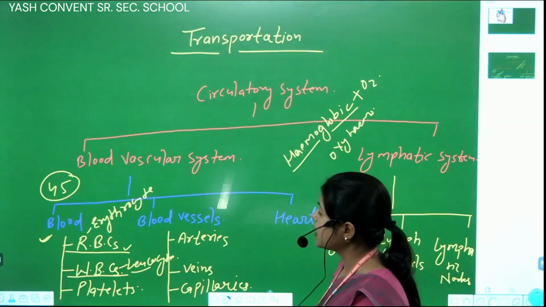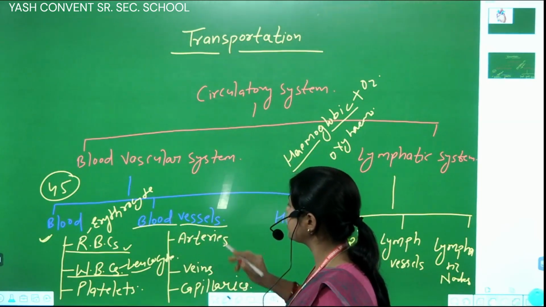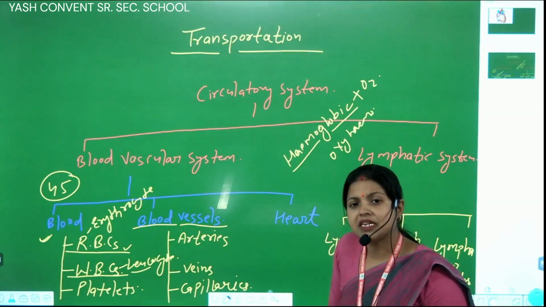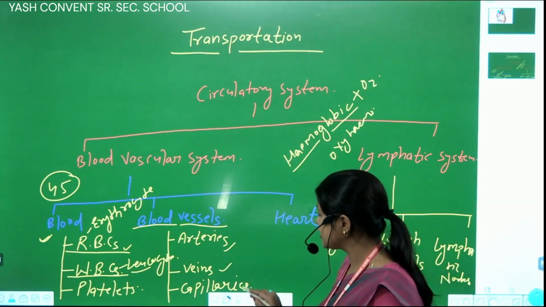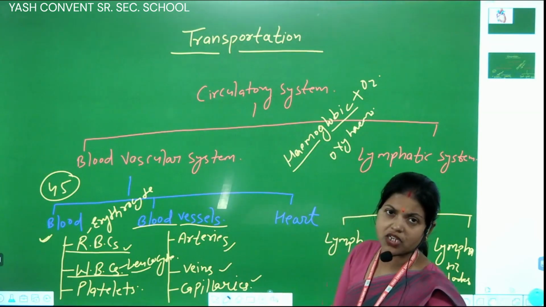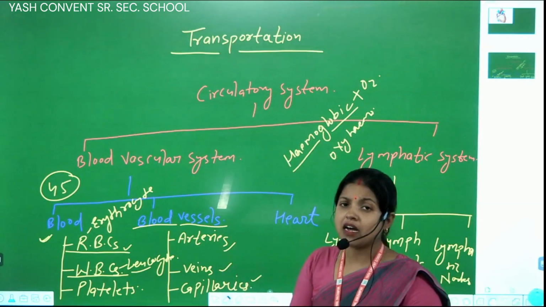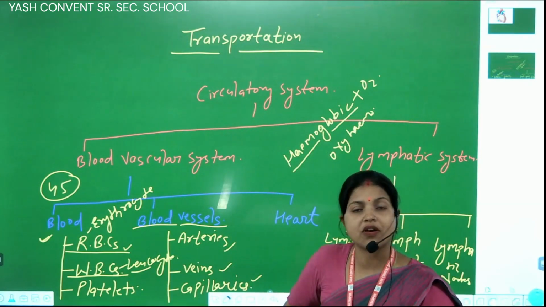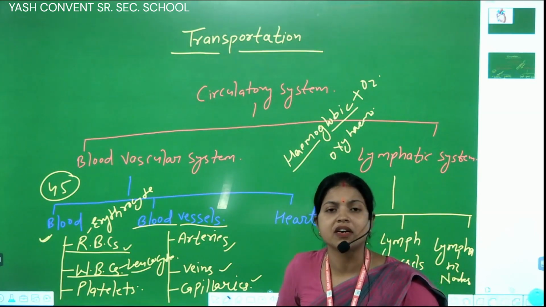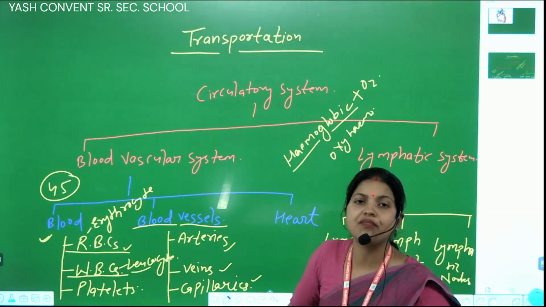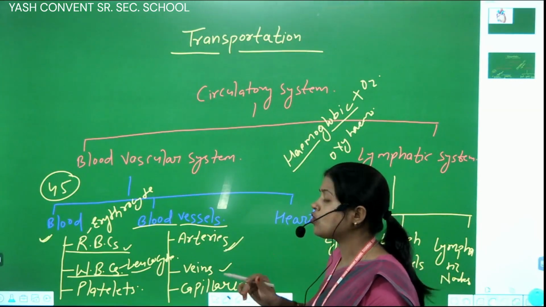Students, the next part is blood vessels. In blood vessels, we will discuss three types of vessels: arteries, veins, and capillaries. Arteries collect oxygenated blood from the left side of the heart, meaning the left auricle and left ventricle, and transport it to the whole body.